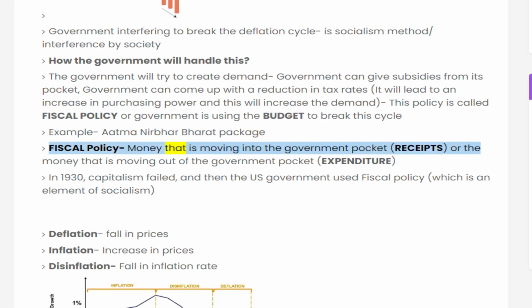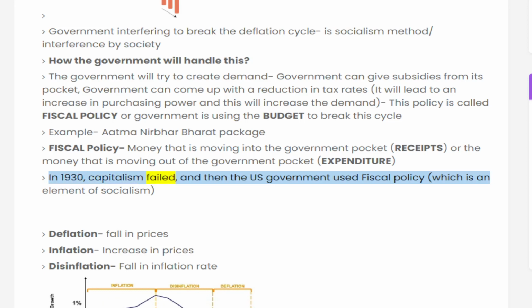Fiscal policy is the money that is moving into the government pocket, receipts, or the money that is moving out of the government pocket, expenditure. In 1930, capitalism failed, and then the US government used fiscal policy, which is an element of socialism. Deflation: fall in prices. Inflation: increase in prices. Disinflation: fall in inflation rate.